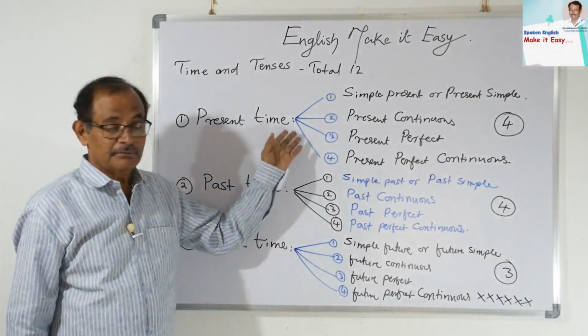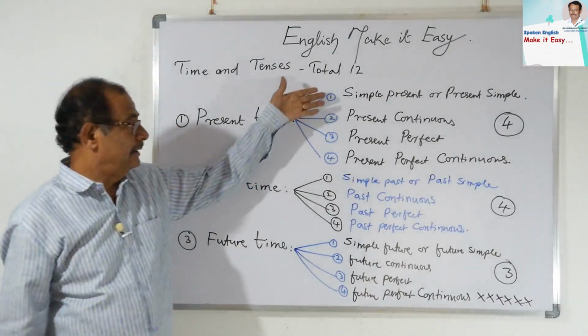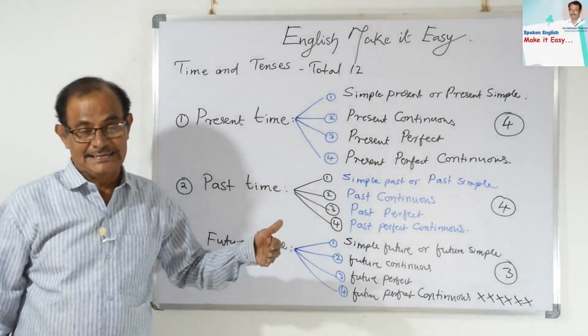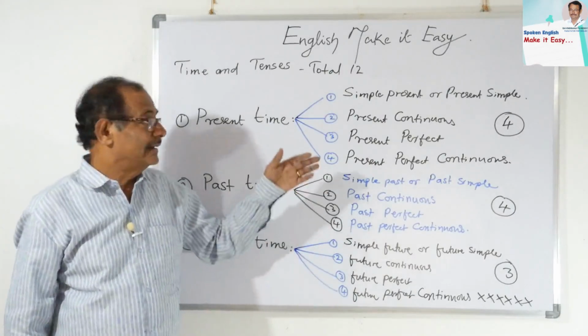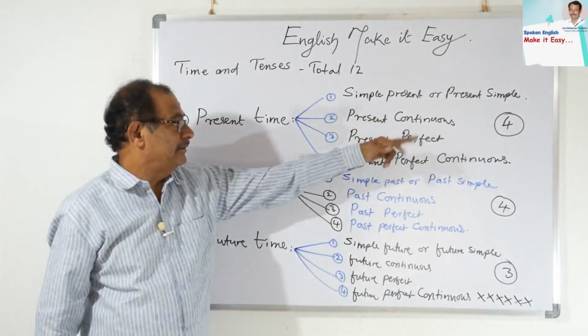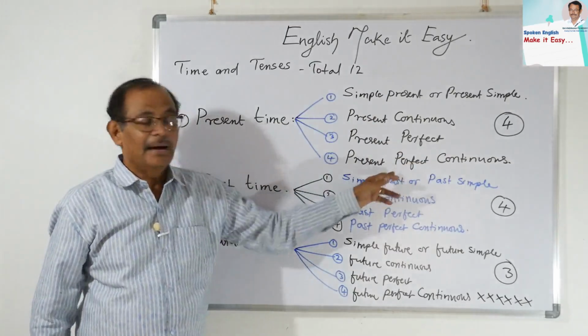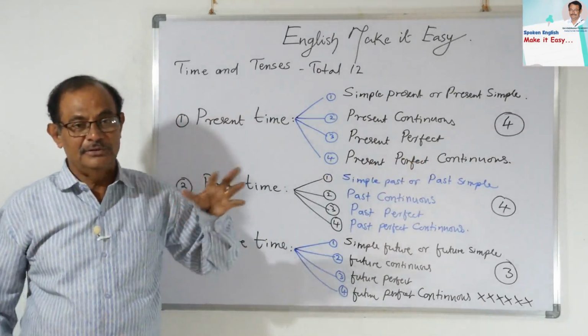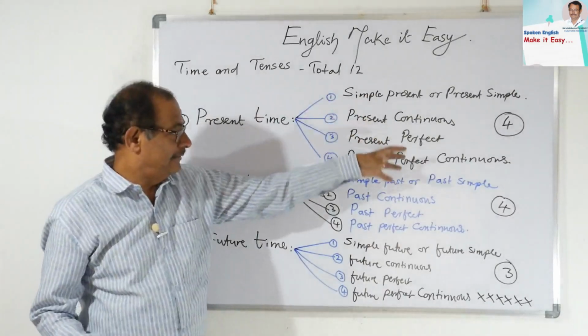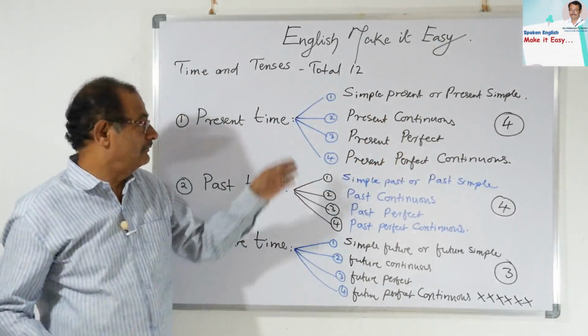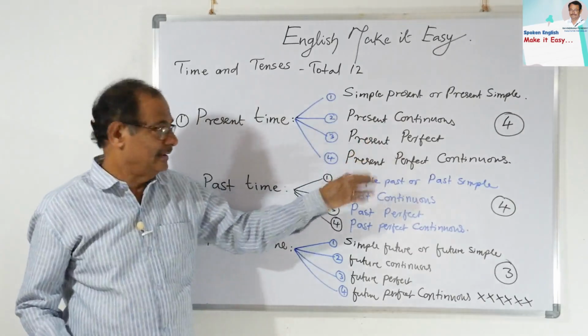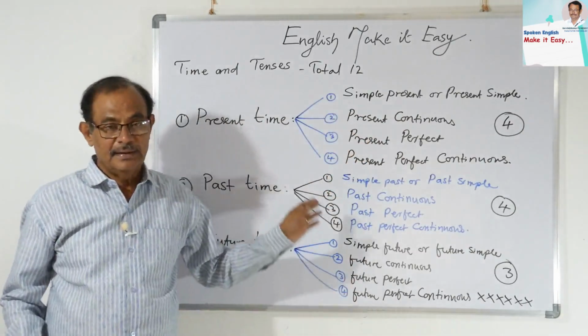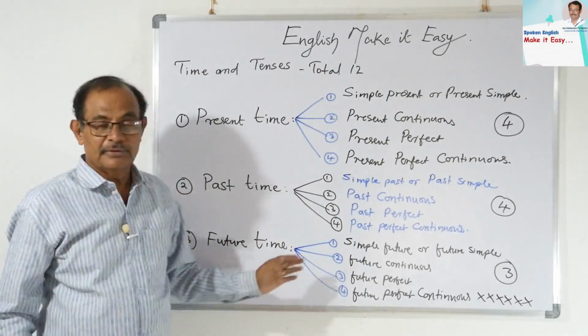In each time, we have 4 tenses or 4 forms: the simple form, continuous form, perfect form and perfect continuous form. These are the 4 forms. If you know the 4 forms perfectly for one tense, the same can be applicable for the past and also to the future.